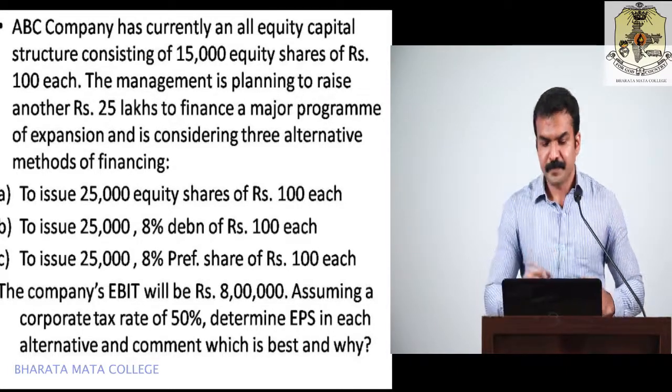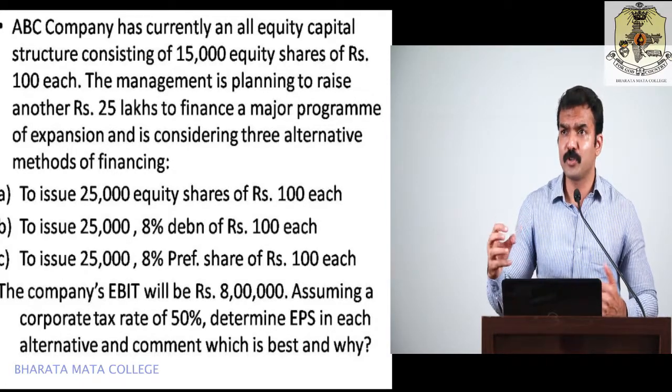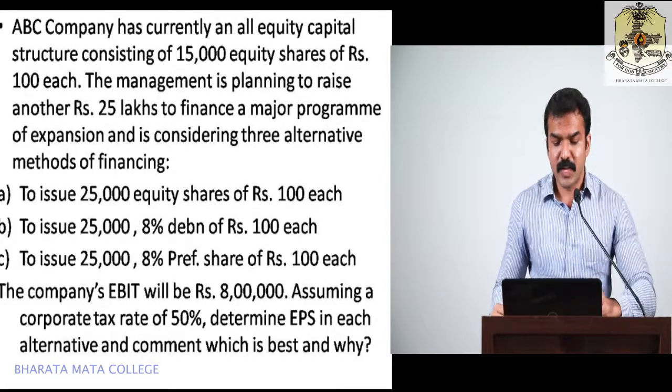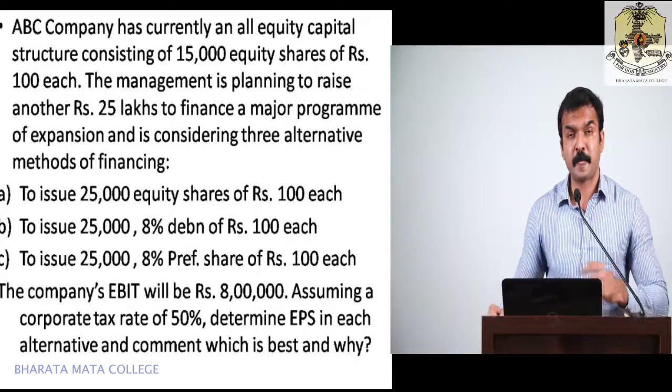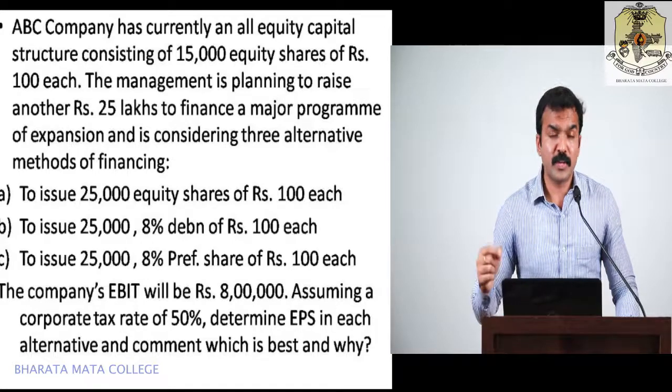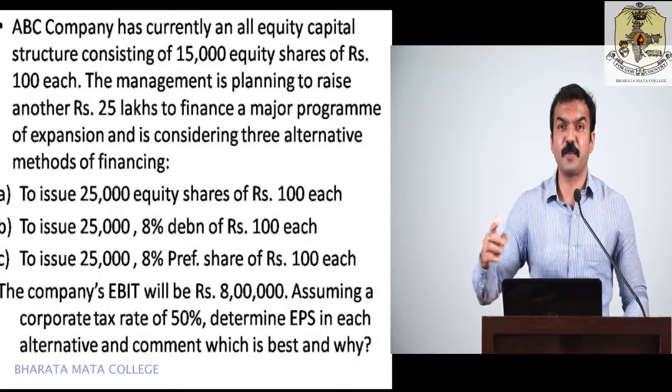And how are they going to source this 25 lakhs? Three options have been given to you directly. The first option is, you can source 25 lakh by issuing 25,000 equity shares of rupees 100.